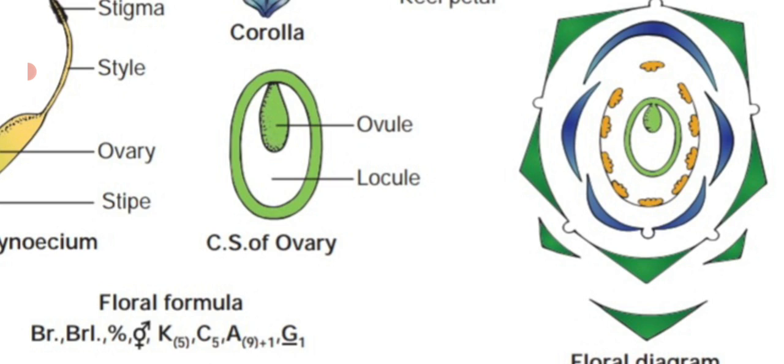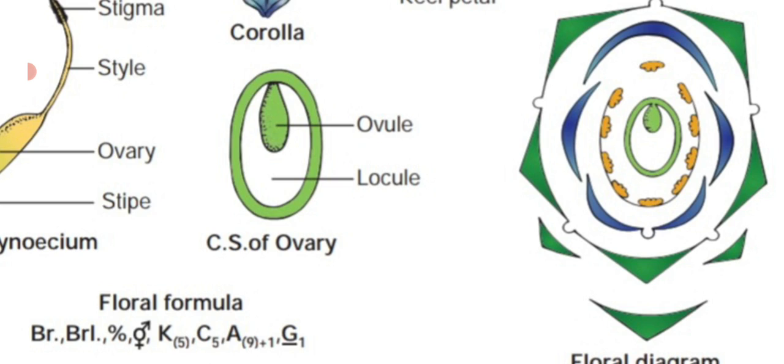Then A arranged in 9 plus 1 bundle. 9 are fused together. So we have to write 9 within the bracket plus only 1 which is posterior position. You have to write plus 1 without bracket.